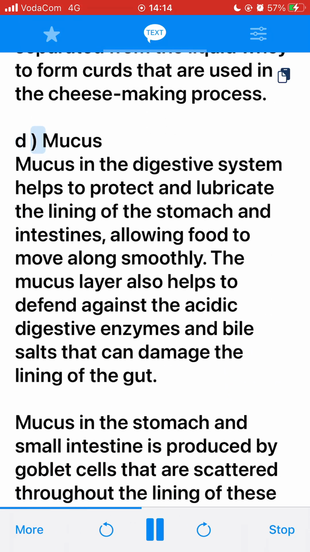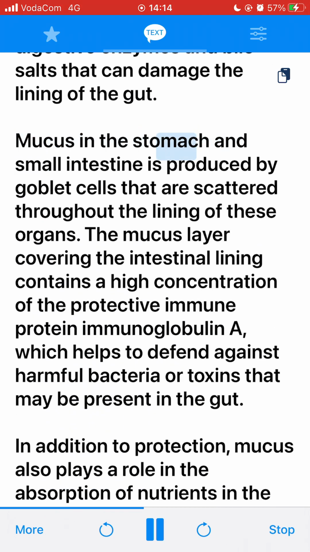D. Mucus. Mucus in the digestive system helps to protect and lubricate the lining of the stomach and intestines, allowing food to move along smoothly. The mucus layer also helps to defend against the acidic digestive enzymes and bile salts that can damage the lining of the gut. Mucus in the stomach and small intestine is produced by goblet cells that are scattered throughout the